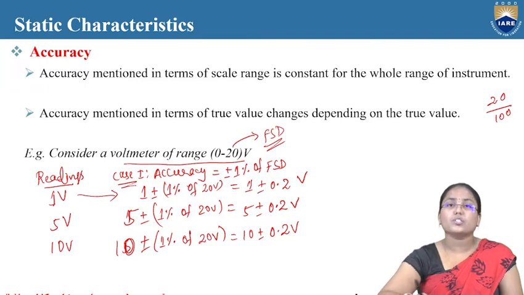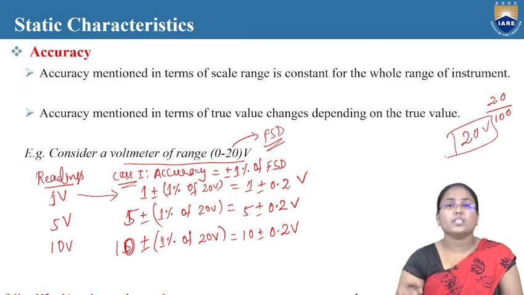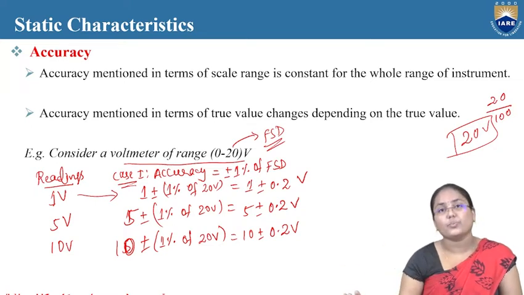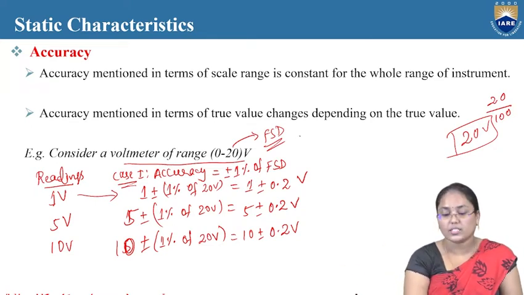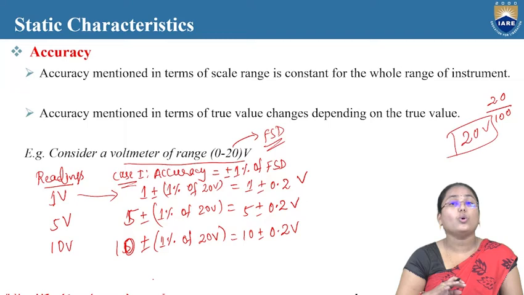So actually, 20 plus or minus 0.2 volts you might not be achieving, because the highest deflection is only 20 volts over there. So if it is 20 plus or minus 0.2 volts, then definitely it will be 20 minus 0.2 volts only. Because 20 plus 0.2 volts won't be possible, because the highest deflection in the voltmeter is only 20 volts. Okay. So like this, we can find the accuracy value over a range.